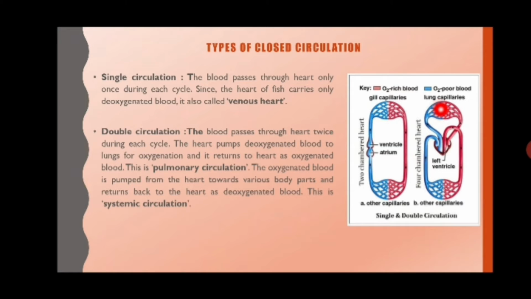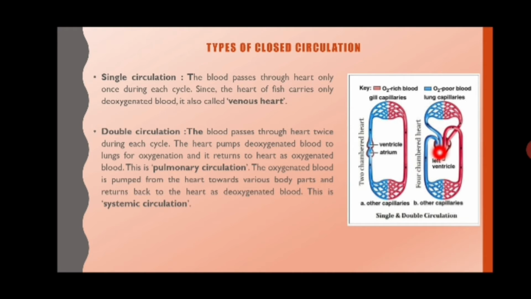Now here what happens, the blood gets oxygenated and it comes to the heart. From the heart, it is pumped to different parts of the body. So your ears, your fingers, your toes, your stomach, they will all get the blood. They'll use up the oxygen, and then it will be given back to the heart as deoxygenated blood. So the blood has come to the heart 2 times, and then it will go back to the lungs for oxygenation. So this is called double circulation.